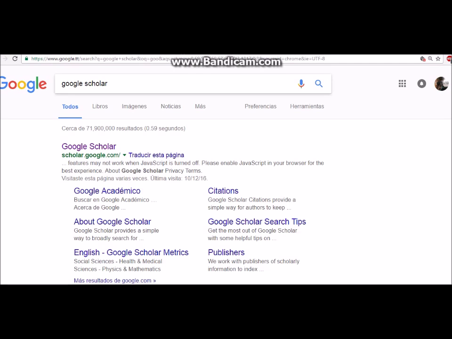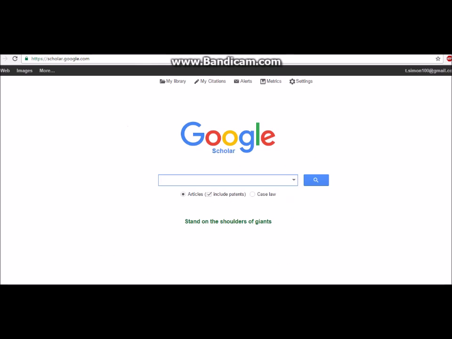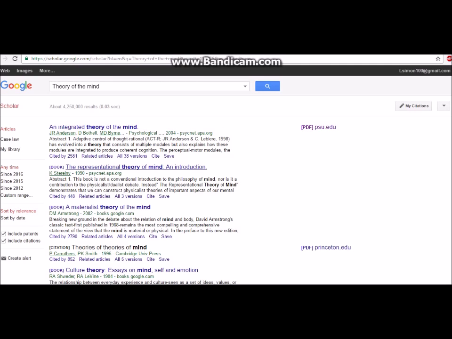So you just search for Google Scholar and it will come up, and you want to click, and there you are. You write in the particular topic that you are searching for, and as you can see on your left hand side there is a list of articles. Now remember, this is just a quick example.